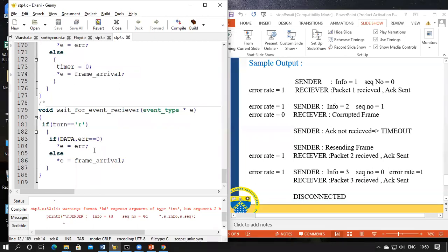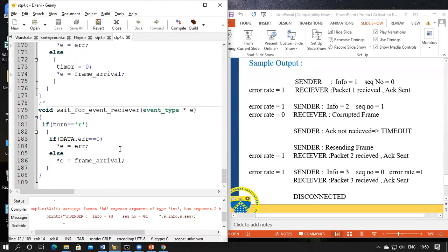So now we're going to check what kind of error it is. Now this data is a global frame. So whatever frame is sent in the physical layer, it is assigned to it. Now we're going to check whether the frame has error or not. So here we're going to check the error part. If it is 0, that means it is error. If it is non-zero, it means the frame has arrived. So we will just set the type of the event.